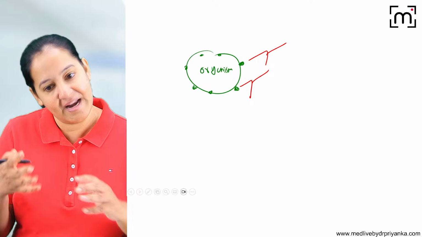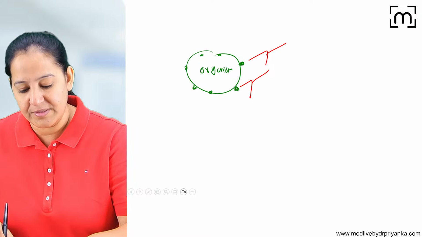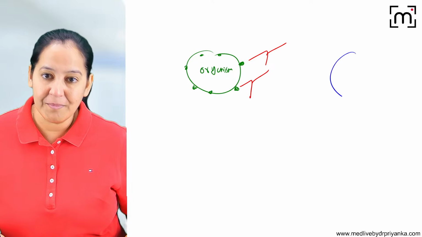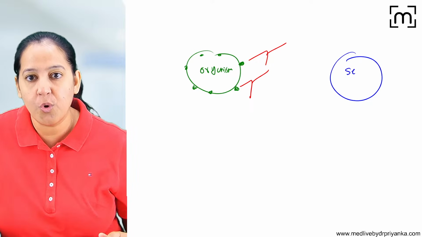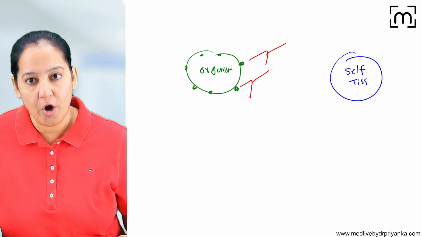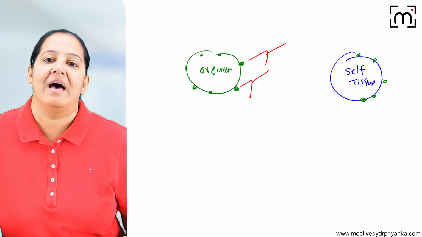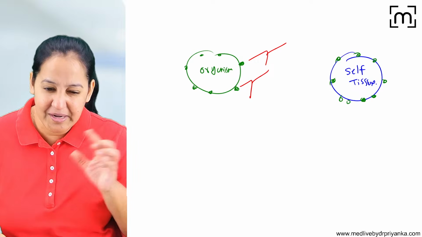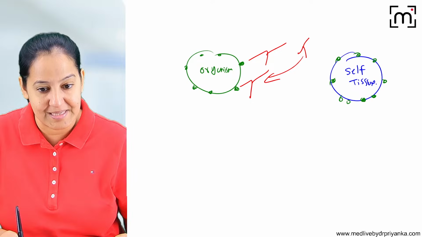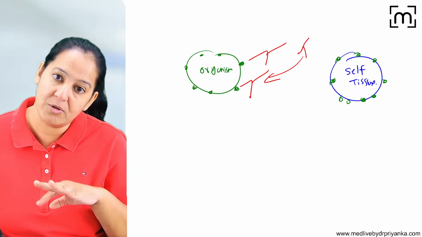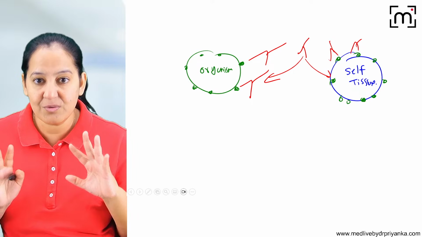My antibodies are made, and antibodies will react and kill that antigen. You will say, it's a very good thing, ma'am. But what's the problem? The problem is that this is my own tissue, my self tissue. On my self tissue, I am having the same antigen as that of the organism. See, the antigens are relatively the same. So antibodies are formed for this, but they will get confused. They think it is also the organism, and my antibodies will come and start killing my own tissue. This is known as molecular mimicry.